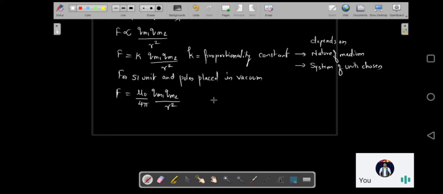Where mu naught is what? We very well know what mu naught is. Mu naught is called the permeability of free space, and the value is equal to 4 pi into 10 raised to minus 7. Okay, its unit is Henry per meter. Okay, this is the SI unit.